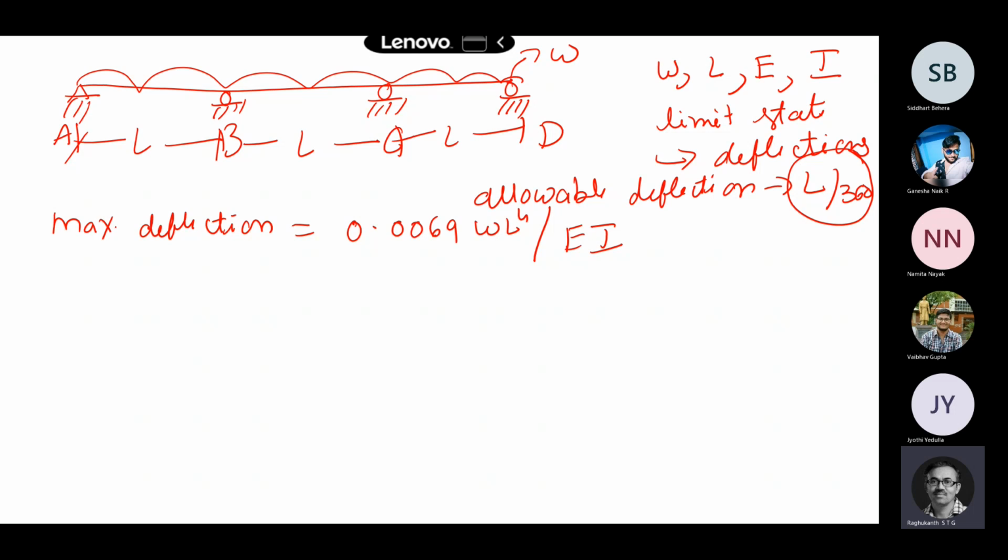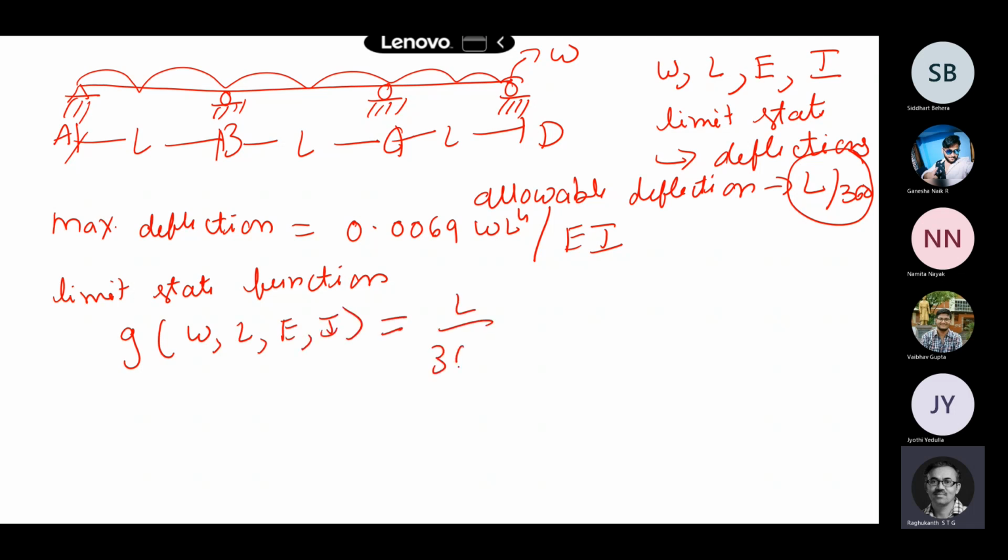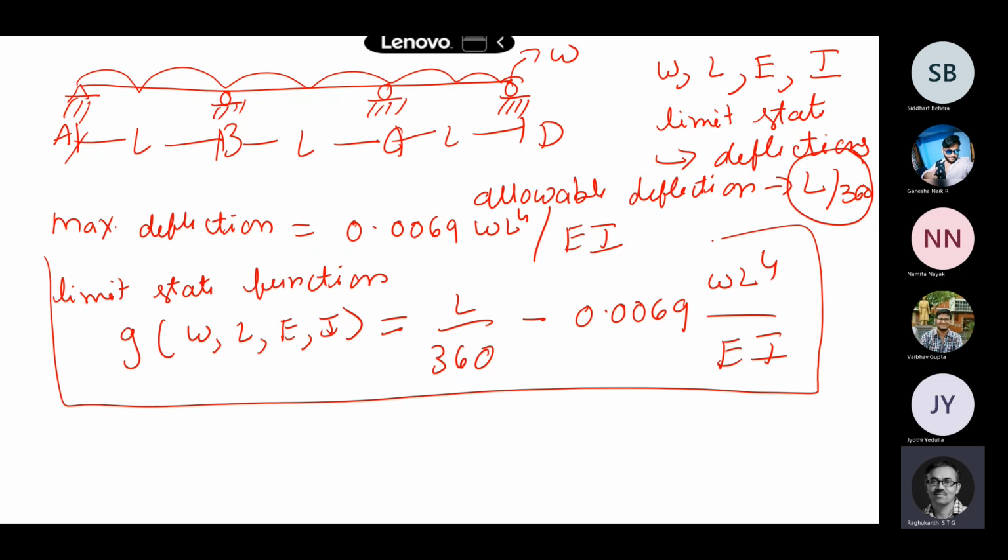So now my limit state function. The limit state function you see, G of W, L, E, and I, is essentially L by 360, the allowed deflection, minus 0.0069, which comes from my analysis, W L to the power of 4 by EI. So this is the first step actually. The limit state function has to be estimated.